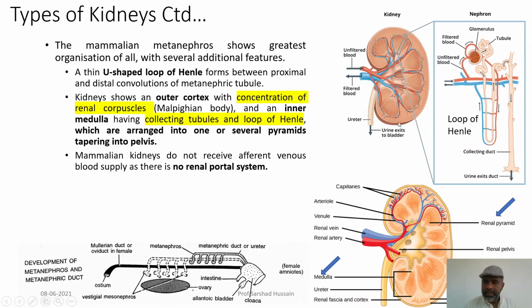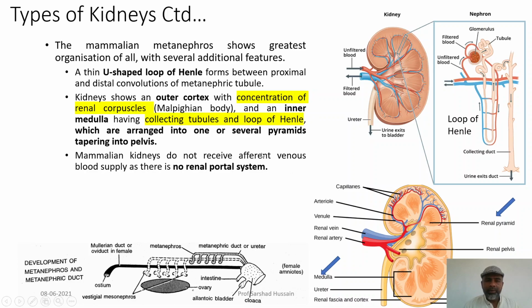Then the kidneys show an outer portion which is called the cortex. This cortex has a good number of concentrated Malpighian tubules. You can see this portion has the Malpighian tubules, and the inner portion is called the medulla. So, you can see over there, this is the cortex, and from this to this is the medulla.